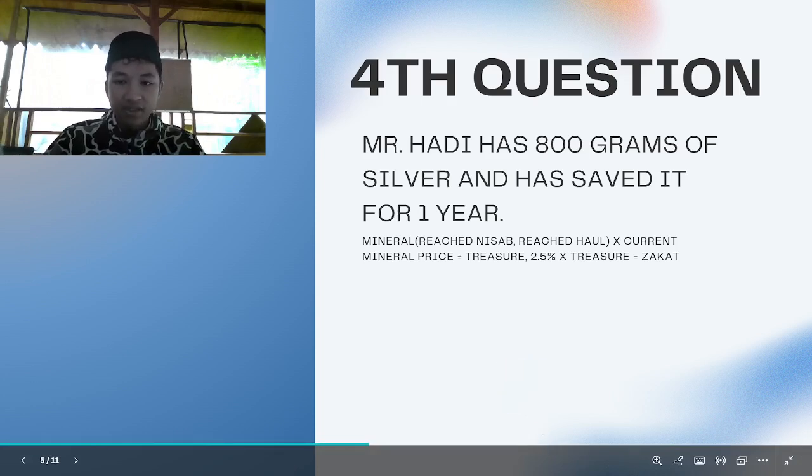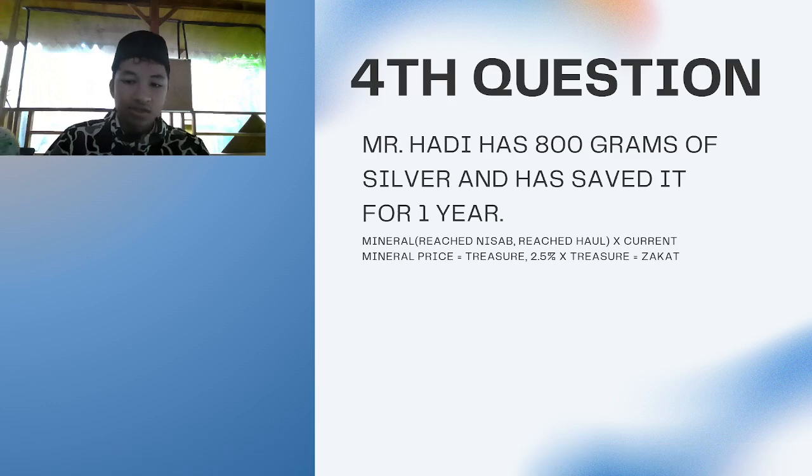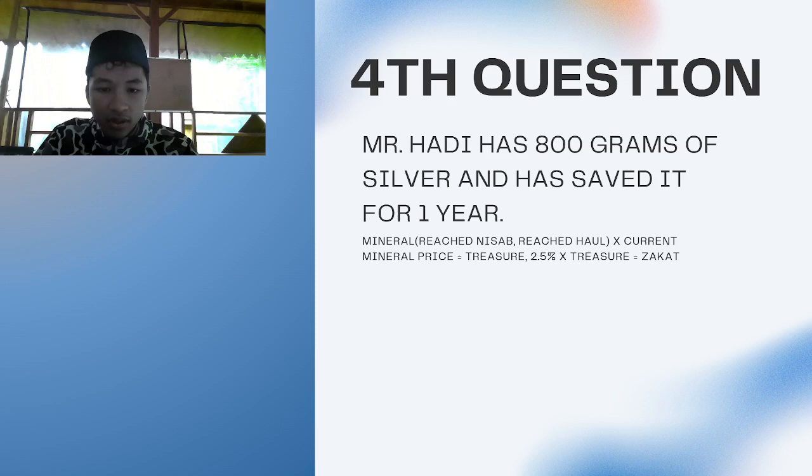Let's multiply it by 800 grams of silver. 50,000 times 800 will be 40 million. Then 40 million times 2.5% is 1 million.